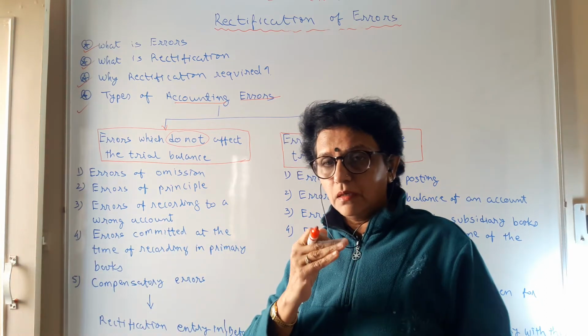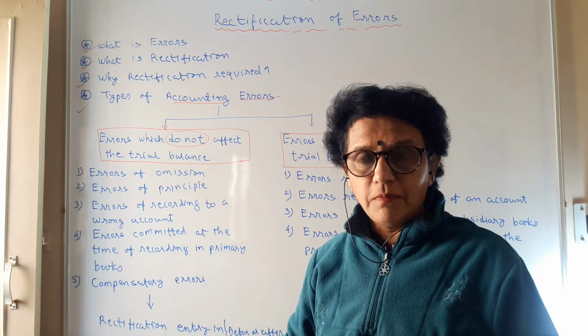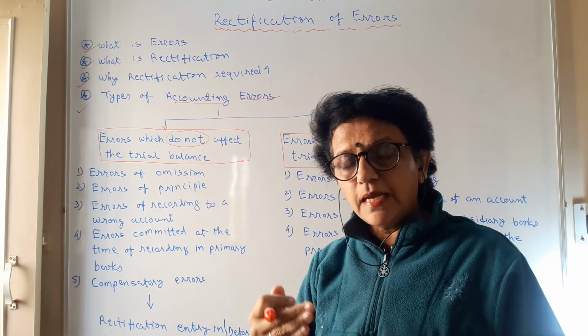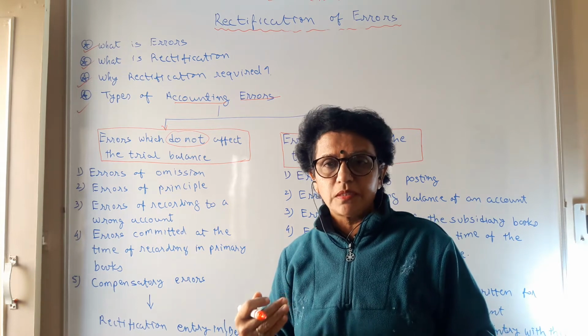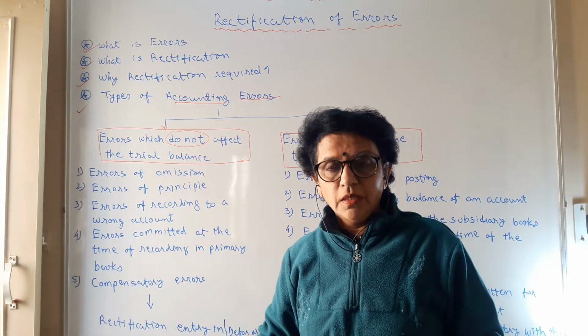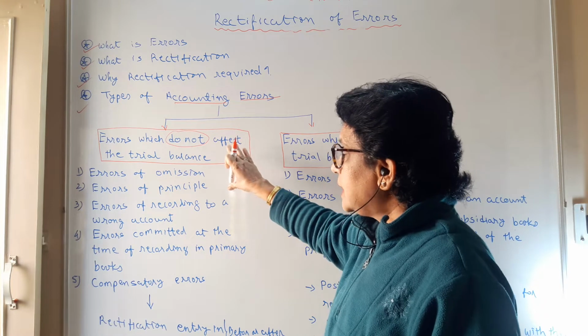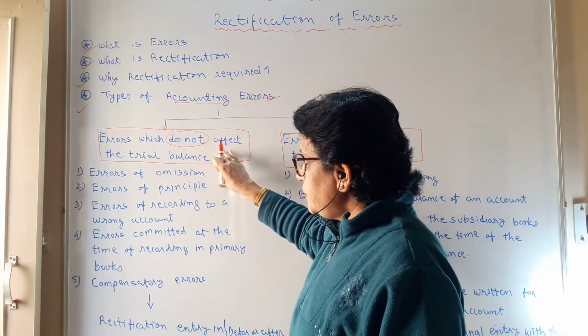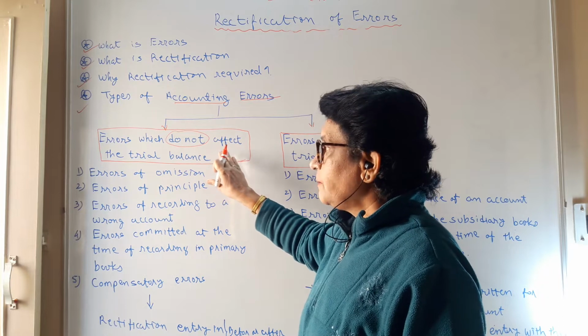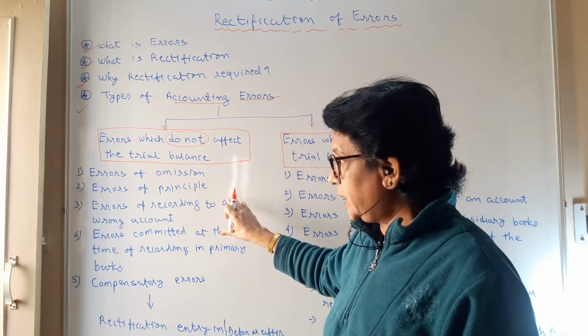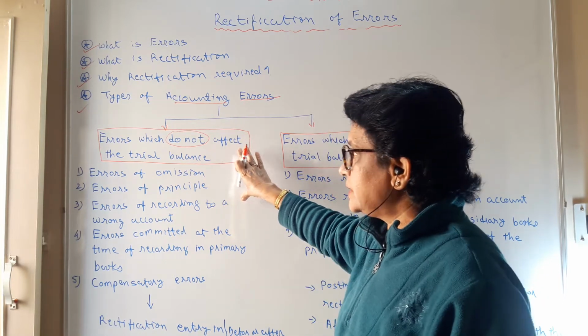We have understood the definition of trial balance: if a trial balance tallies, it gives us the arithmetical accuracy of the written books of account. So here the errors are so smart that they do exist but do not affect the trial balance, and are so difficult to locate. So one section of errors is this.